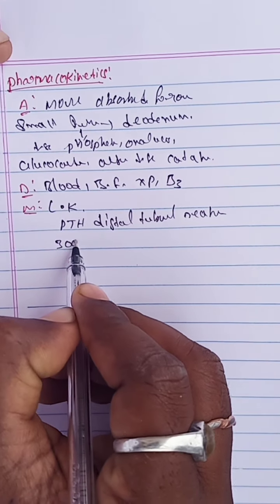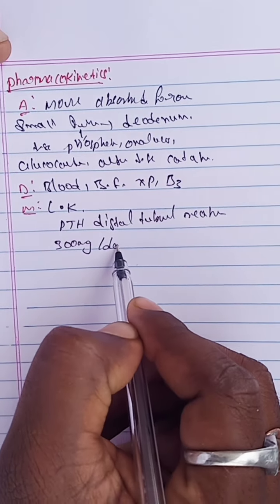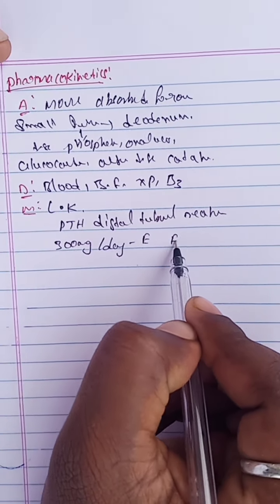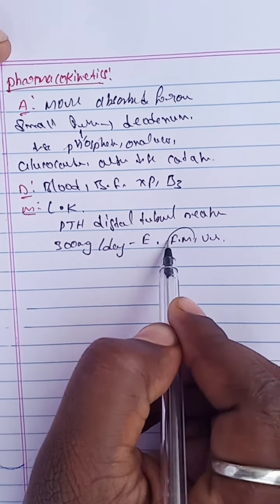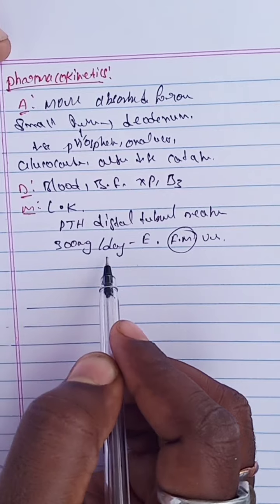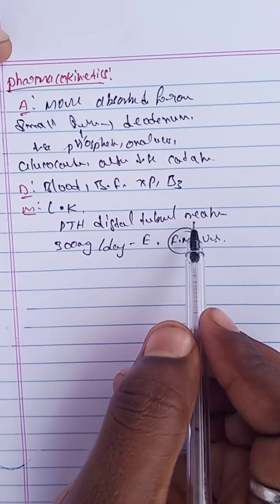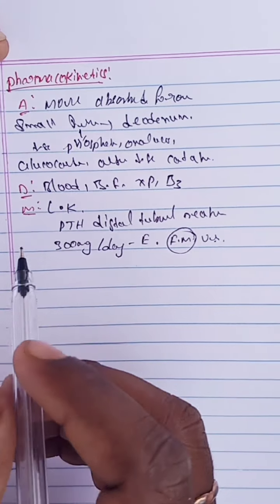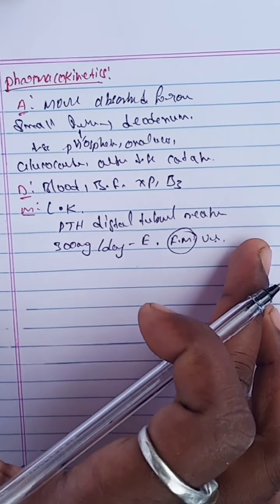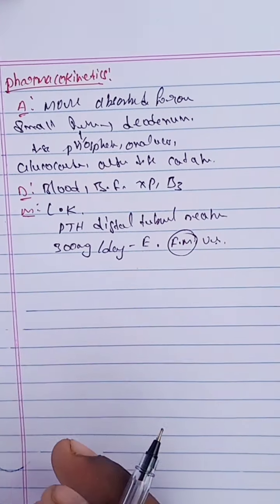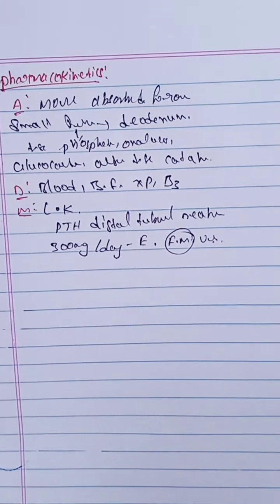Up to 300 mg per day is excreted through fecal matter and urine. In the urine, the distal tubules reabsorb calcium through the parathyroid hormone. This is about the pharmacokinetics.